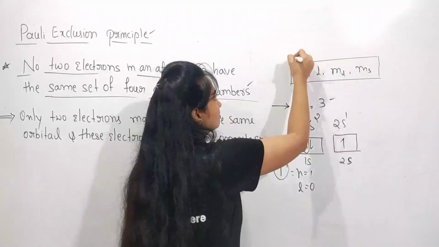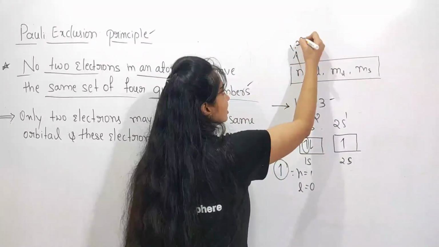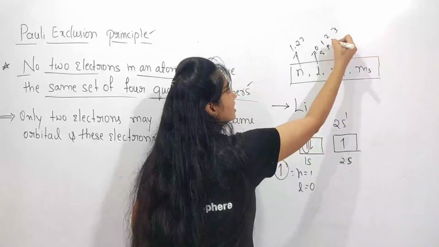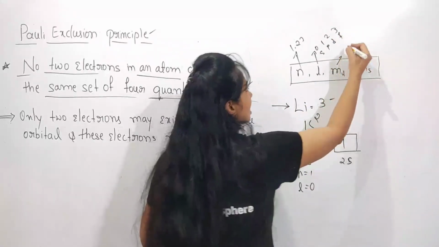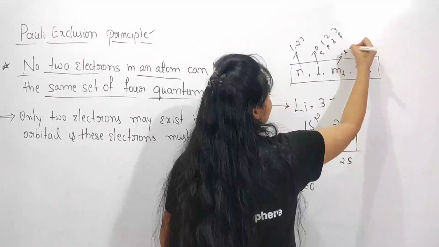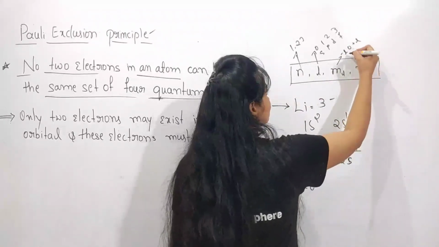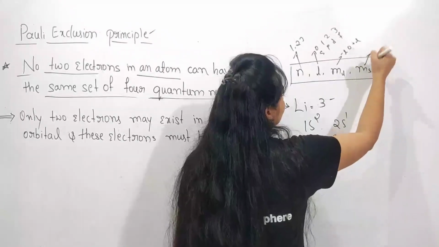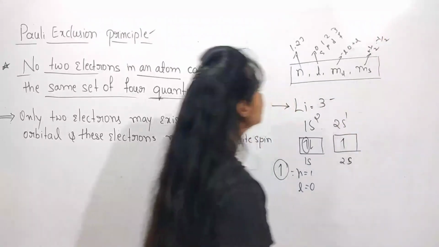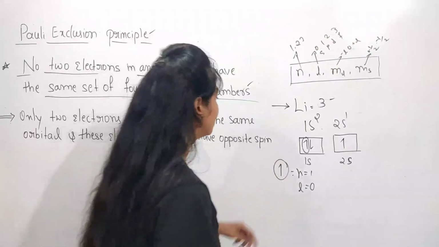Already you know that the principal quantum number says about the main shell, and here the values are 1, 2, 3, 4. Here L starts from 0, 1, 2, 3, meaning s, p, d, f, and ML goes from minus L, 0, to plus L. Next, consider the spin quantum number, positive half and negative half. So these are the values of these quantum numbers.